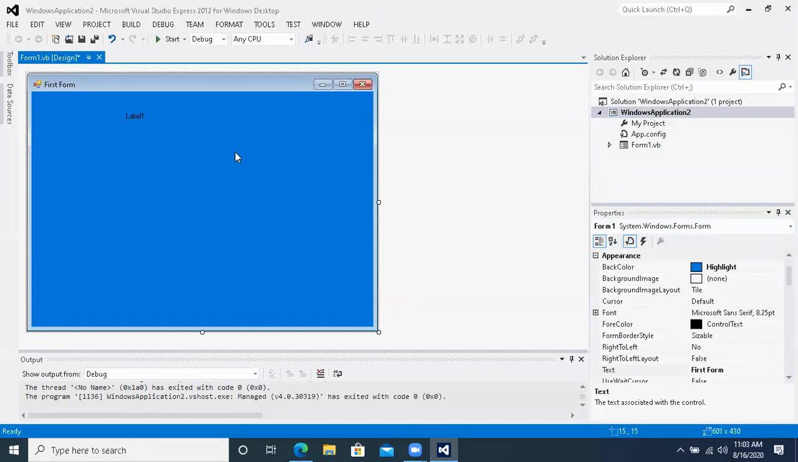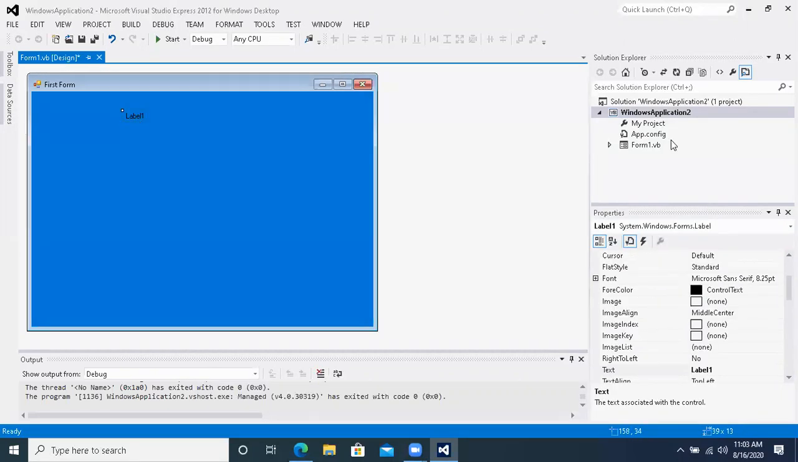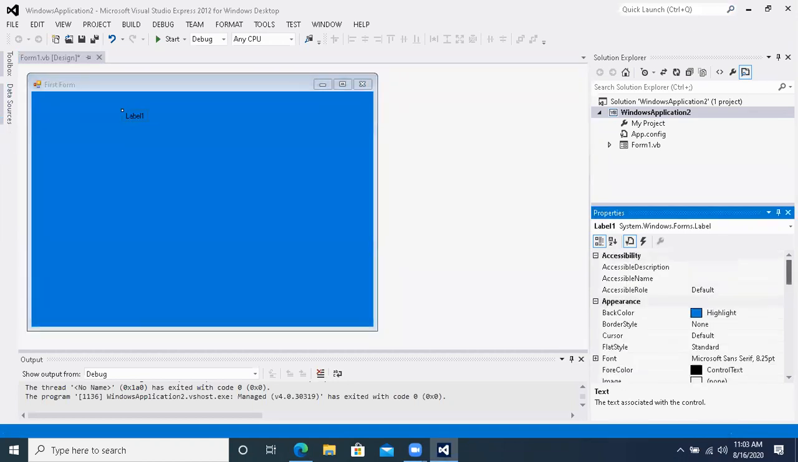Okay, this is the label in which you can write some text. Now this is the label that I have drawn on my screen. How can I change its color? I click this label, I go there and I find the color. Back color is blue. I can change the label color to any other color, just like I have taken here, this color. Okay.